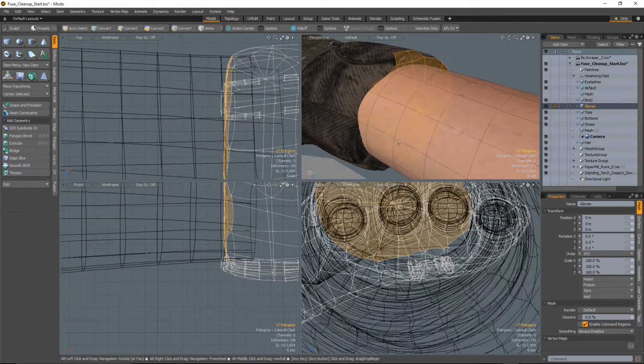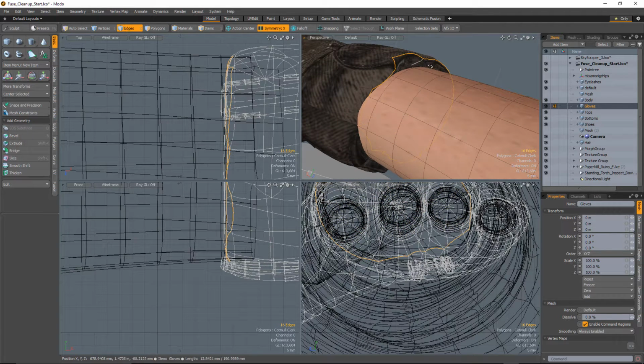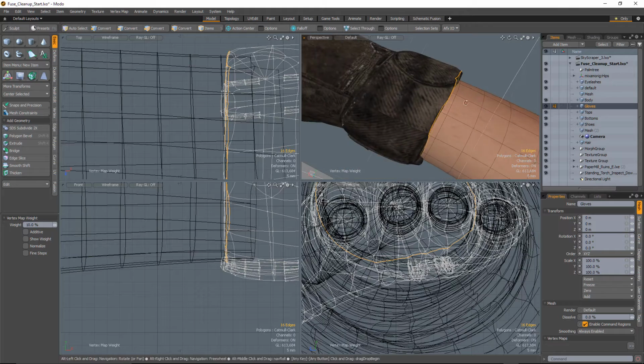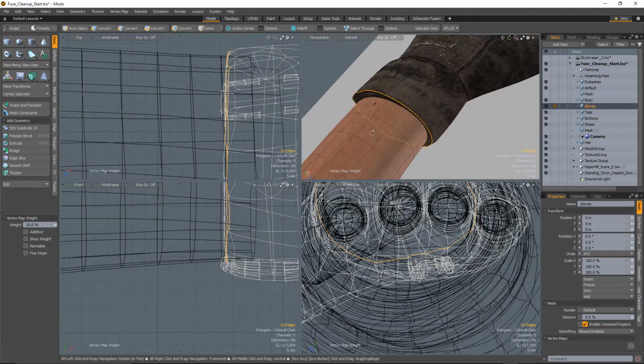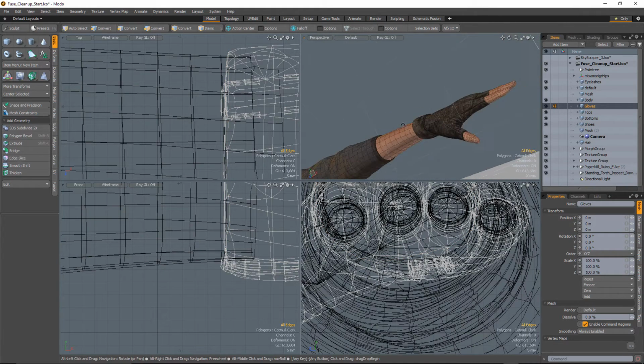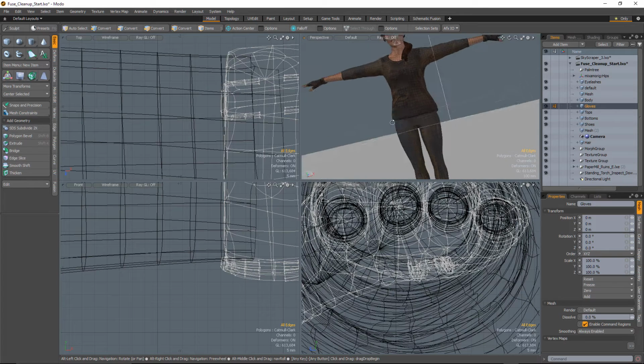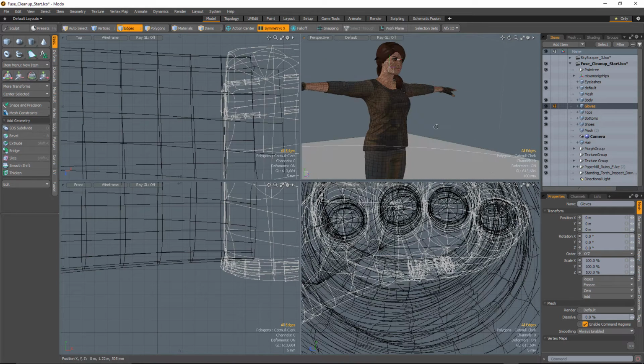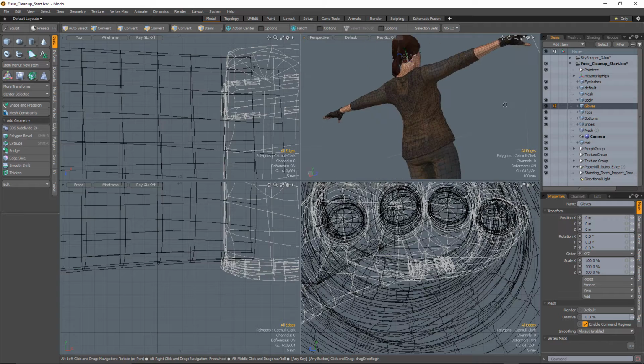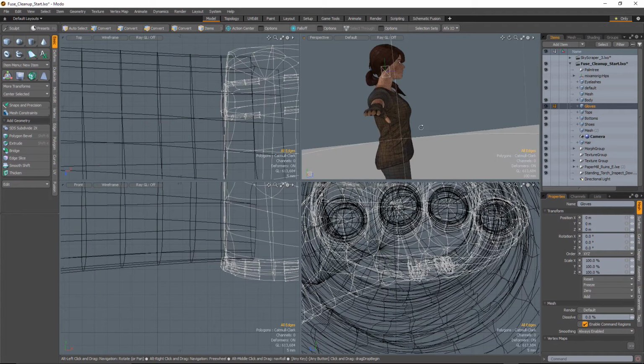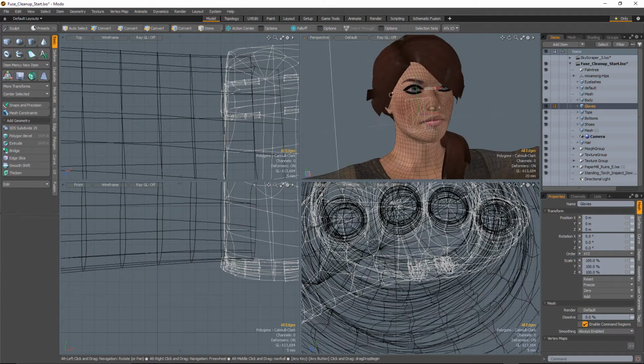So let me just deselect that one there, hold Control to get the boundary, Shift W and click on that, and you see it starts to solidify and look a lot better. So you can go through your character that way pretty easily and get that done, and then you have something that will move and subdivide nicely, will bend better when you're working with any kind of animation, and overall is going to work pretty well.